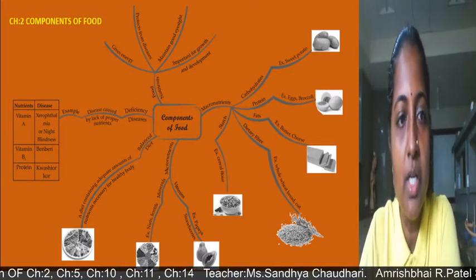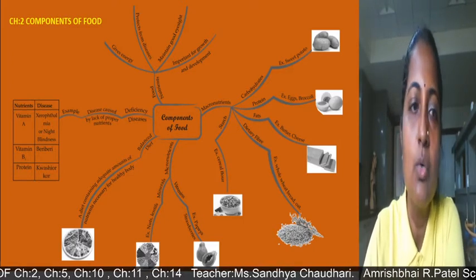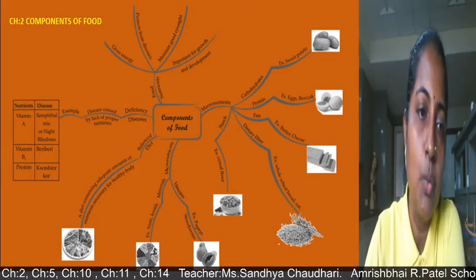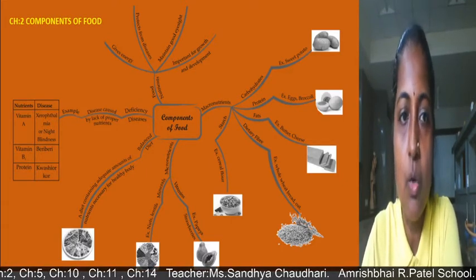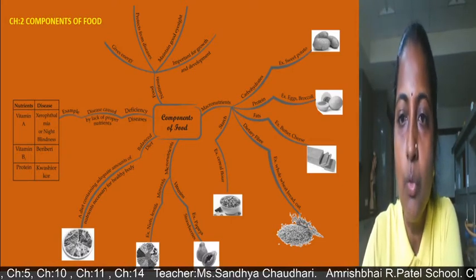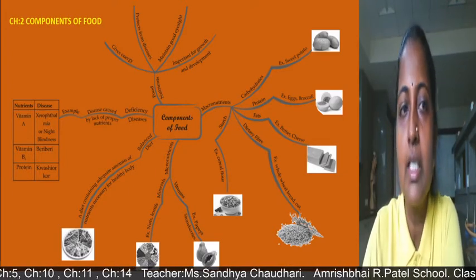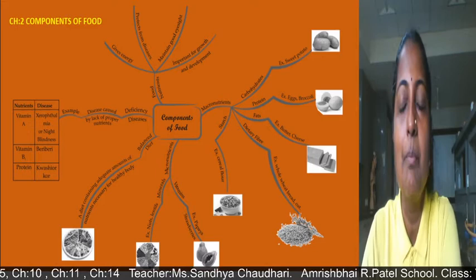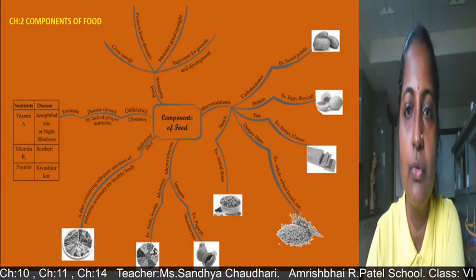So some nutrients and diseases are given. Vitamin A, night blindness; vitamin B1, beriberi; protein, kwashiorkor. So these are some nutrients and the diseases caused because of the lack of those nutrients. And in your notes and in your textbook, everything is given in detail. This is what I am showing, a flow chart, or we can say a mind map in short. So this is about components of food.